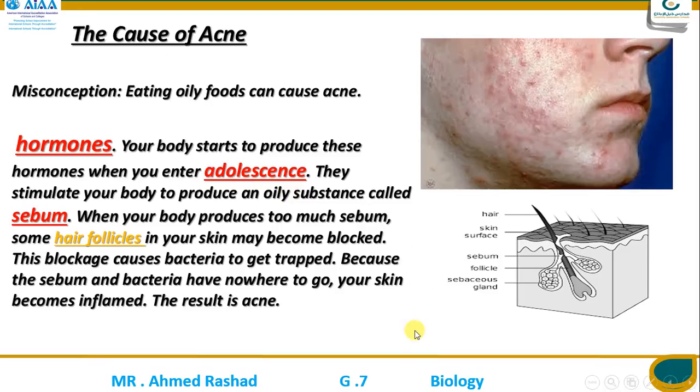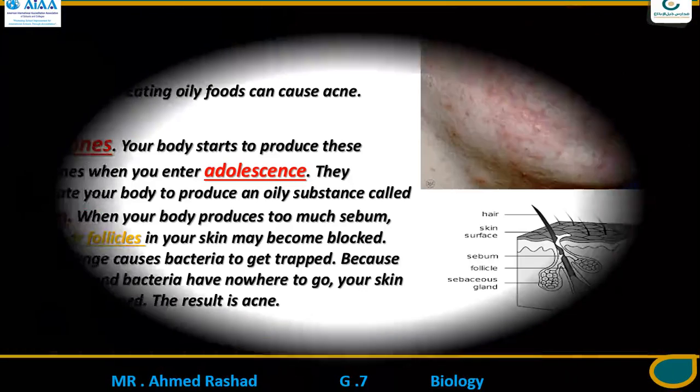So acne happens when you produce a lot of sebum, and that's due to your endocrine system. You can watch this video that explains the effects of your endocrine system, and that it helps with homeostasis.